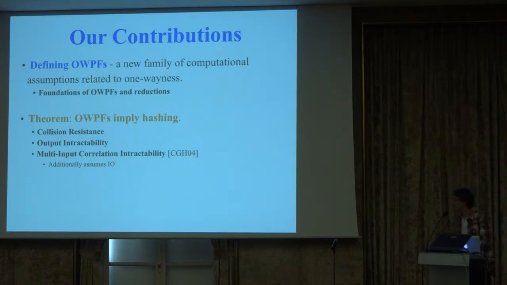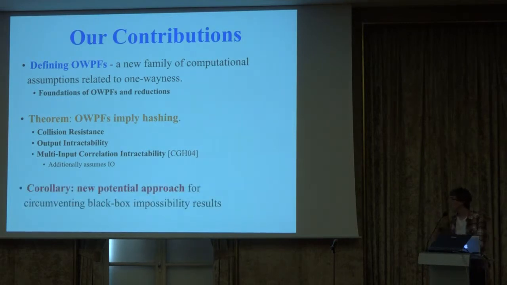So even more generally, you can consider this sort of correlation intractability, where you have a relation that takes as input both the inputs and the outputs, and we obtain some sorts of results along these lines as well, but I'll defer to the paper to precisely state what we do. So we have all these hashing constructions, and as a corollary, we actually get a possible approach for avoiding Simon's impossibility result for constructing hashing from one-way functions. And I'll describe in a little bit more detail in a bit what I mean by this.